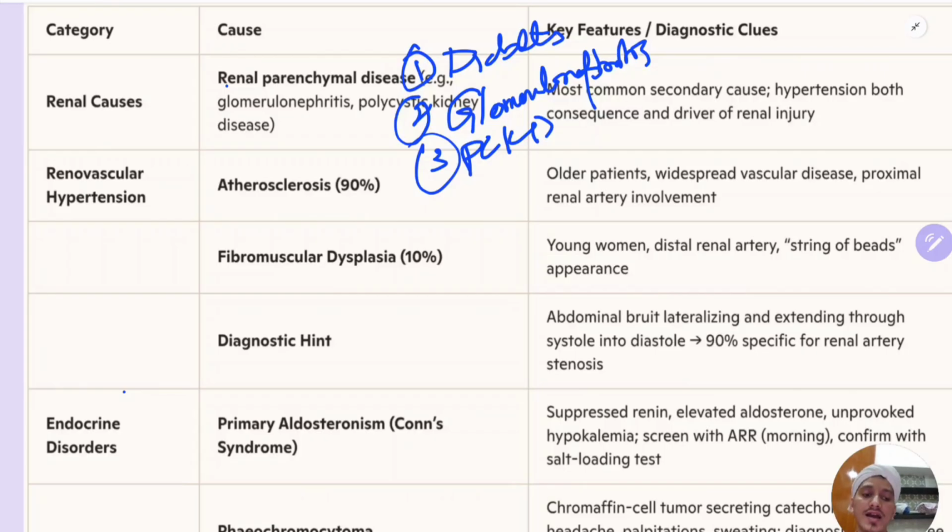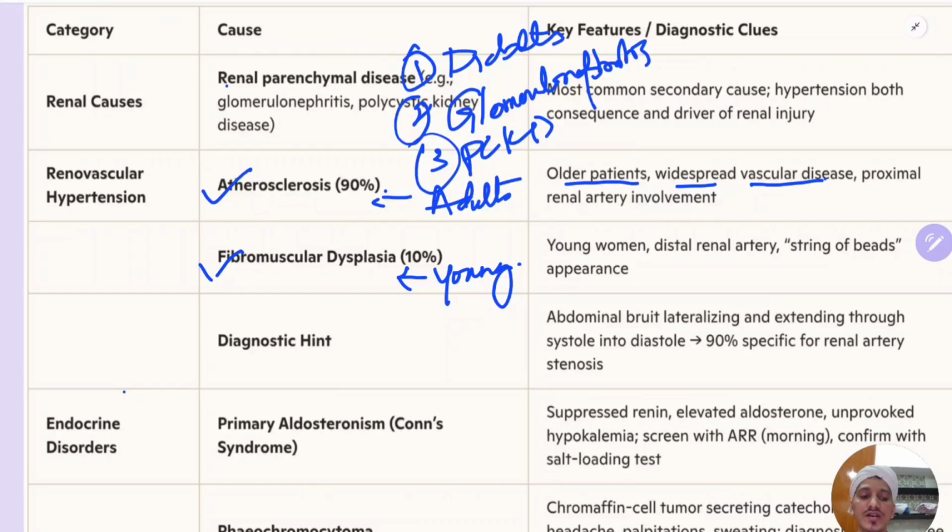Second is renovascular hypertension. So there is basically obstruction of the renal arteries, which supply the kidneys. That obstruction can be due to atherosclerosis, or it can be due to fibromuscular dysplasia. Atherosclerosis is seen in adults, and fibromuscular dysplasia is seen in young patients. Okay, so older patients have widespread vascular disease.